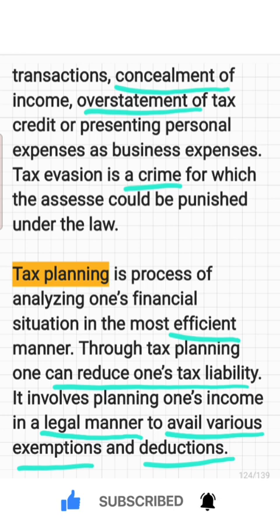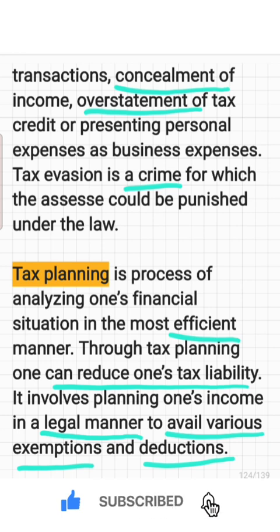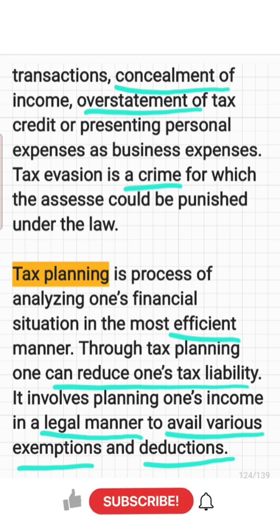And tax planning is the process of analyzing one's financial situation in the most efficient manner. Through tax planning, one can reduce one's tax liability in a legal way. It is completely legal, mainly to avail various exemptions and deductions.